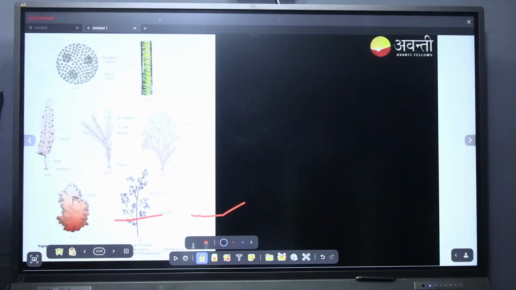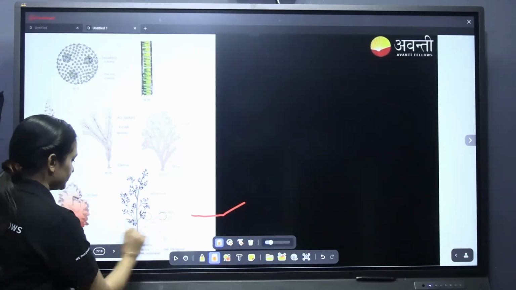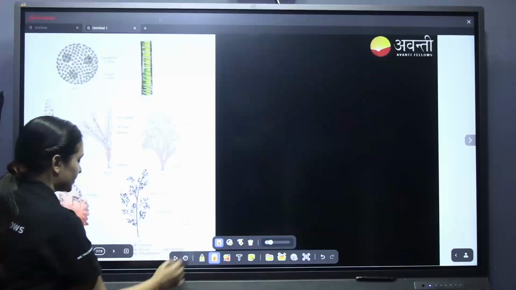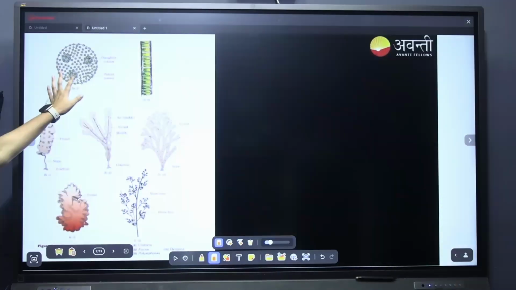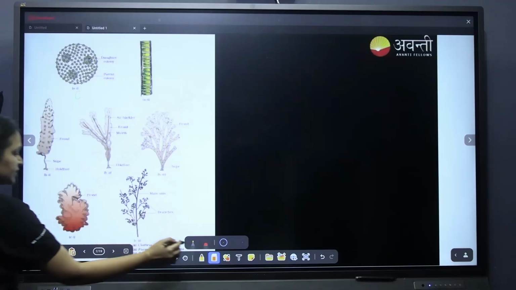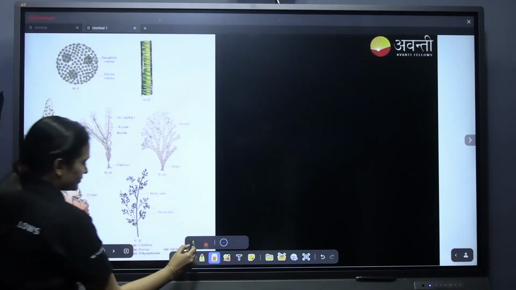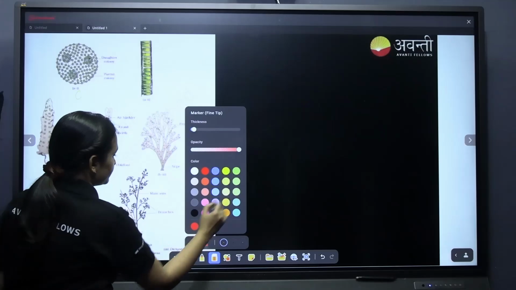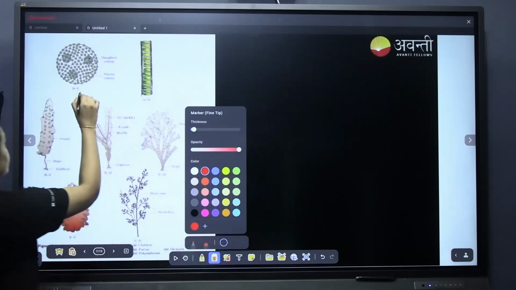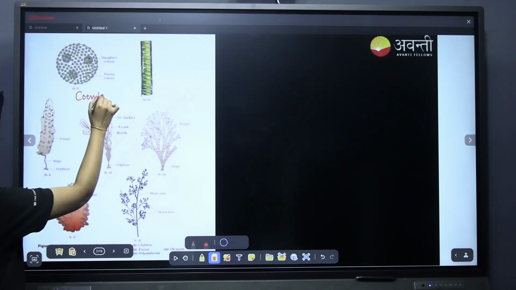Okay, this is the NCERT textbook diagram. This is Volvox. Volvox, otherwise we call it as Cenobium. This is a colony, right?